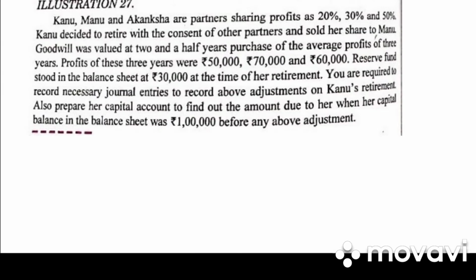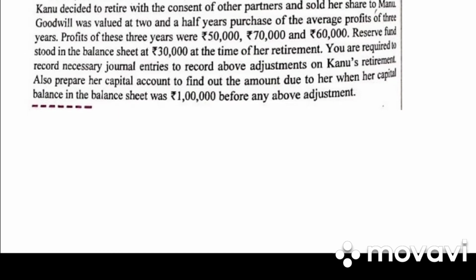So let us take down illustration 27. Kanu, Manu and Akanksha are partners sharing profits as 20%, 30%, 50%. Kanu decided to retire with the consent of the other partners and sold her share to Manu. Goodwill was valued at 2.5 years' purchase of the average profit of 3 years. Profit for 3 years is given. Reserve fund in the balance sheet is 30,000 at the time of retirement. You are required to record the necessary journal entries for the above adjustment on Kanu's retirement. Also prepare her capital account to find the amount due to her, when her capital balance in the balance sheet was 1 lakh before any adjustment.